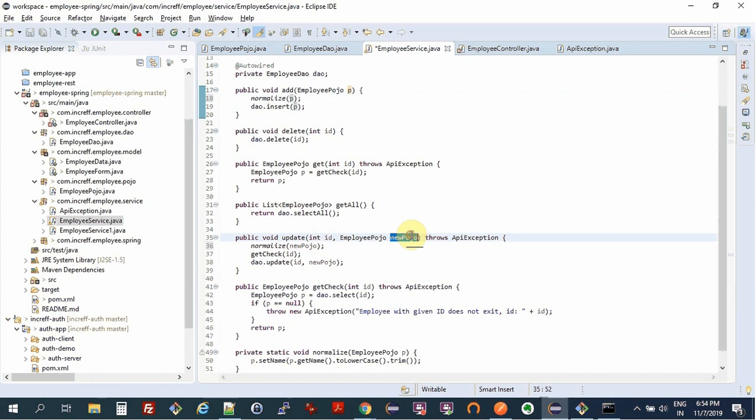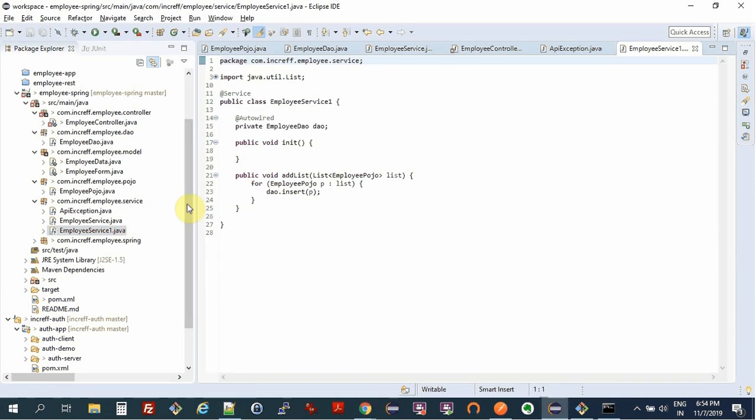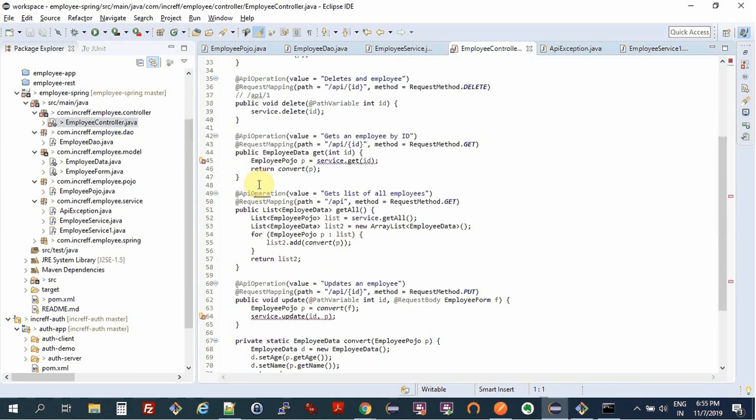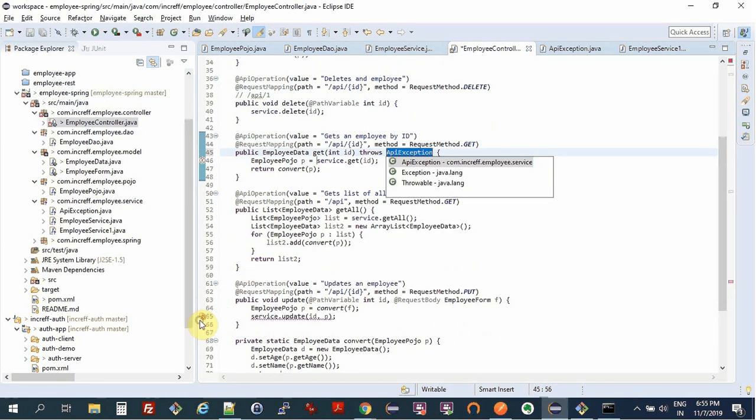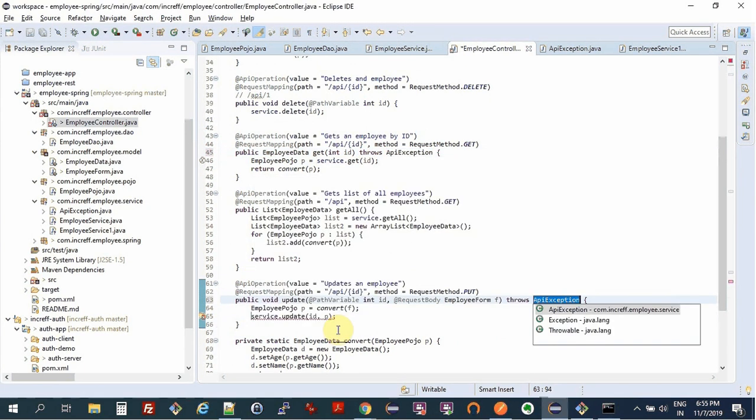So this is sort of the business logic. I mean, it can be anything for what we want, just wanted to give you an example. So this completes our entire code. We are not using employee service one anywhere, just using this as an illustration. And now my controller will also throw exceptions. All right.